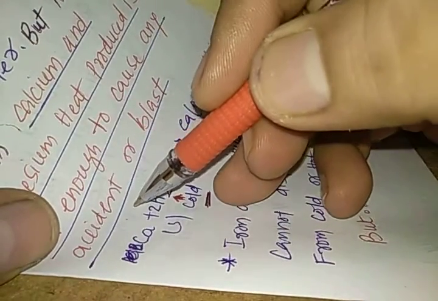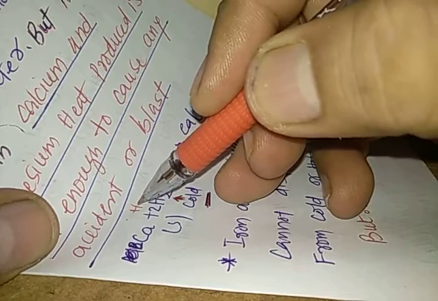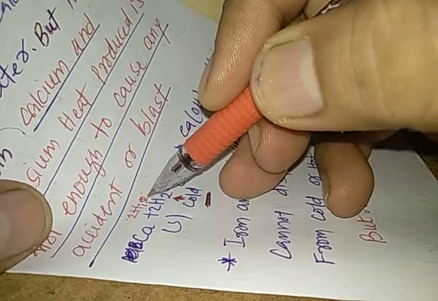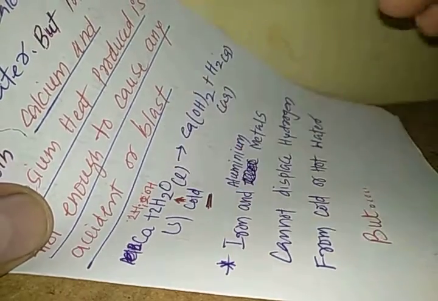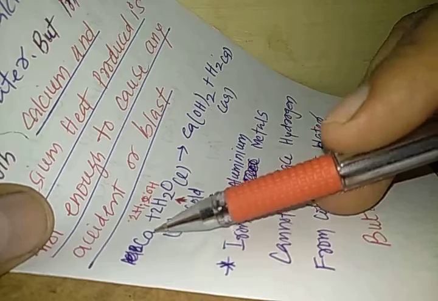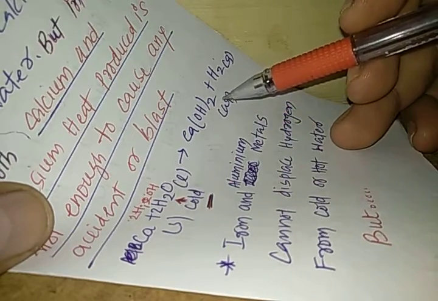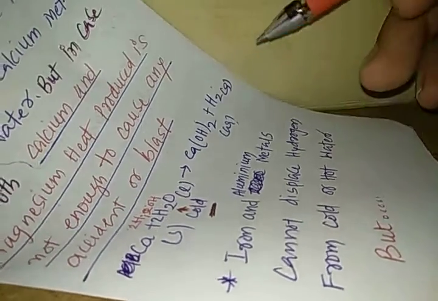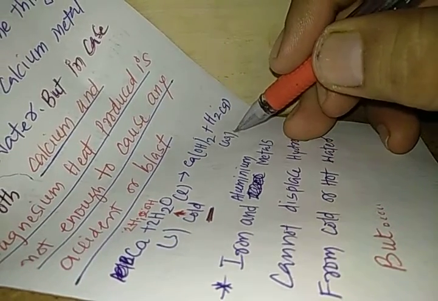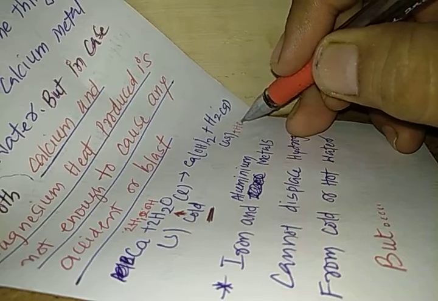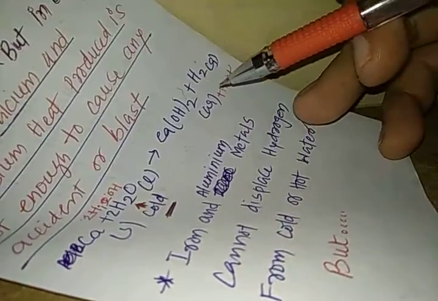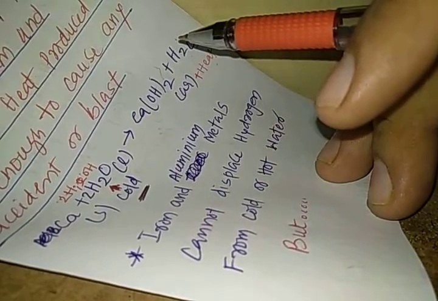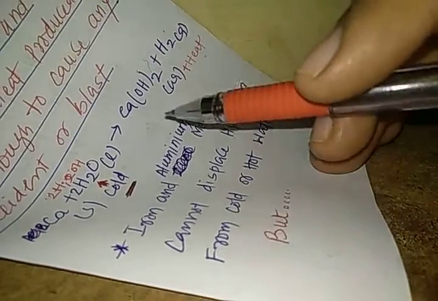Again, you can write here that this 2H2O is your 2H and 2OH. So calcium combines with 2OH to give you Ca(OH)2, and this 2H turns into H2. Even here heat is produced, but the heat produced is not enough so that this hydrogen gas catches fire, and there is no blast or accident.